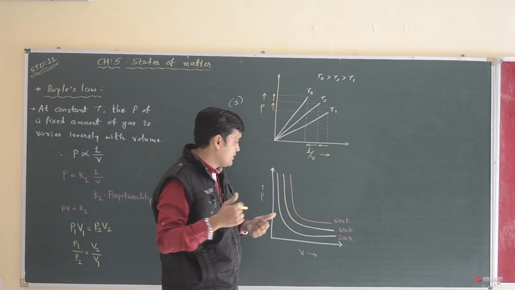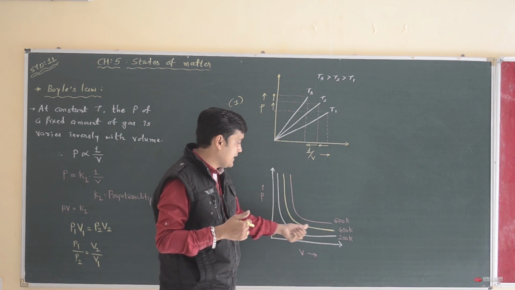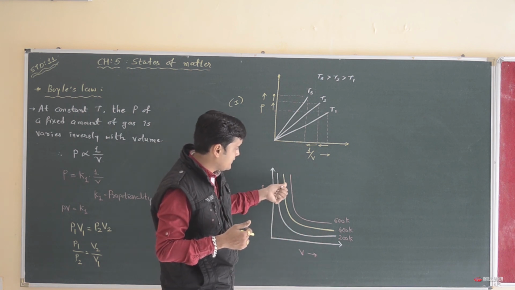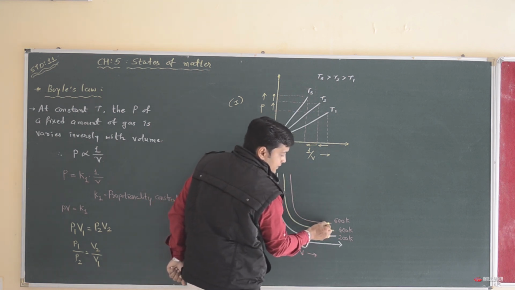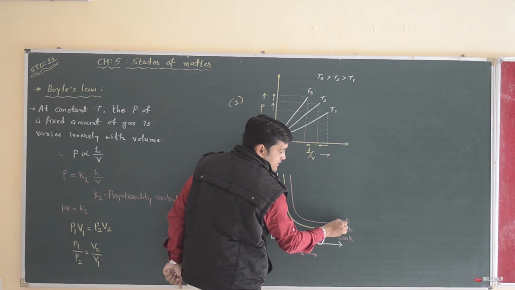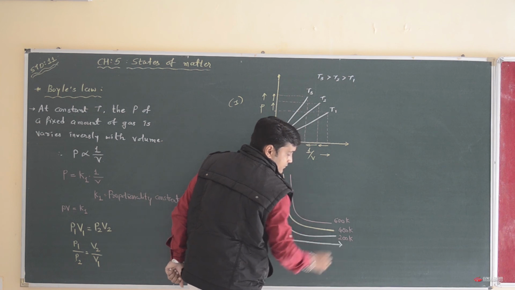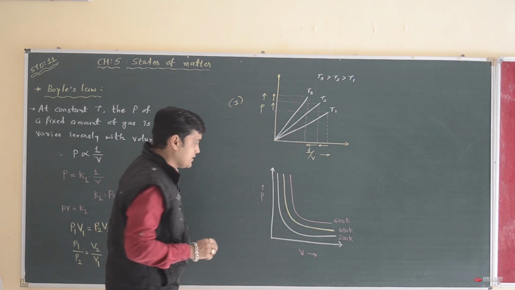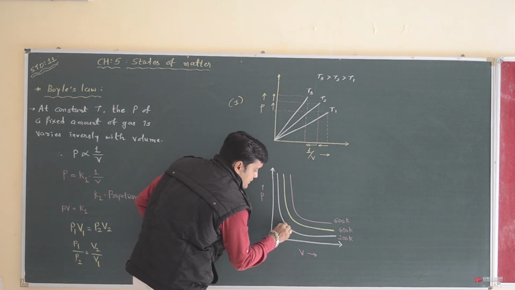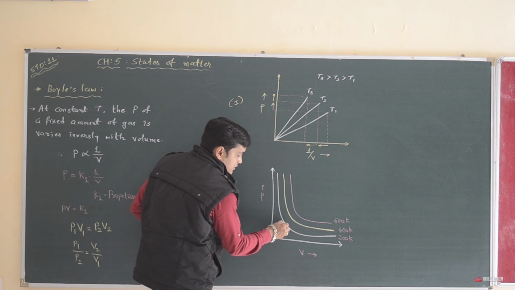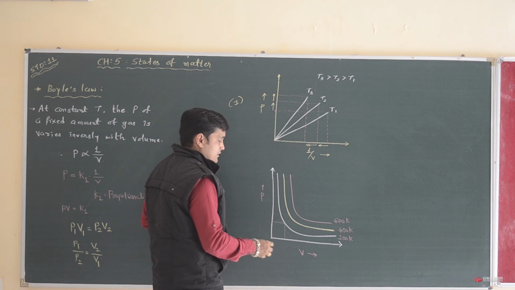At that time, which type of curved graph do we get? Here are the white, yellow and pink lines. In this case, the pink line is for 600 Kelvin temperature, the yellow line is for 400 Kelvin and the white line is for 200 Kelvin. Suppose this is one point, with this pressure indication and volume indication.